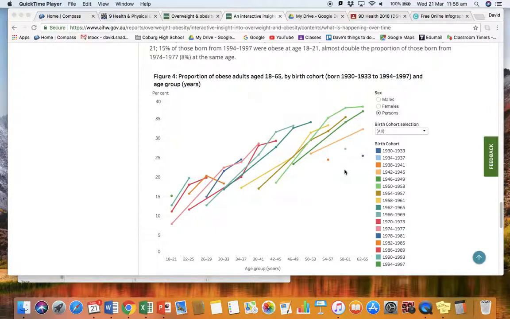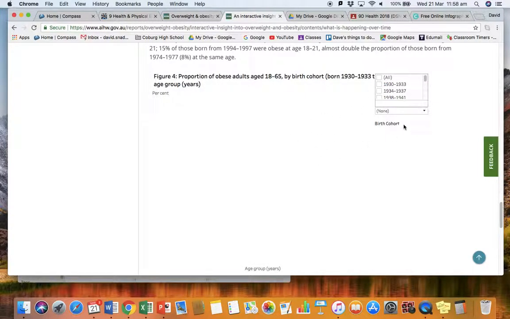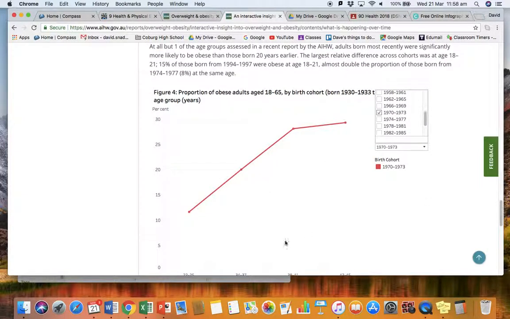With these graphs, I can play around with them. What I can do here is unselect all, so we don't have any of them, and I can just look at some cohorts. So I might look at the cohort in which I was born. I was born in 1971, so this is people around my age, people born 1970 to 1973. So let's have a look at the trend there.